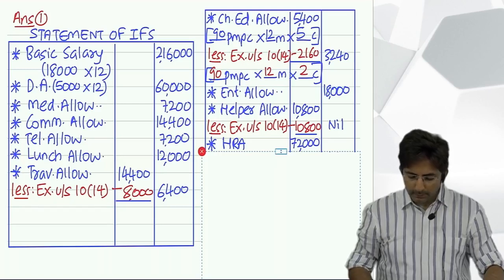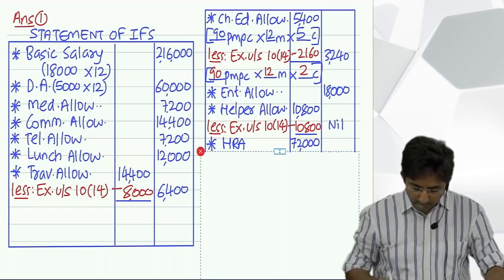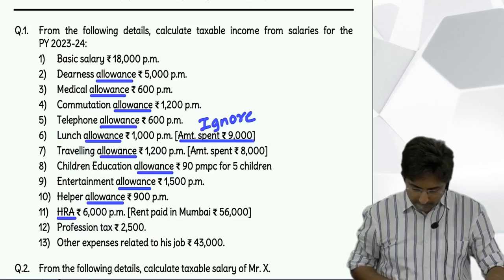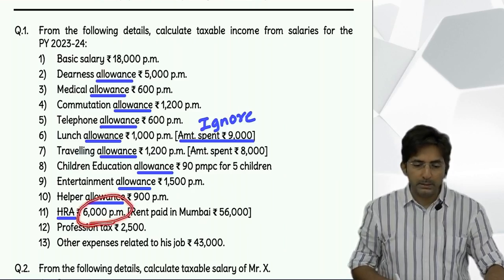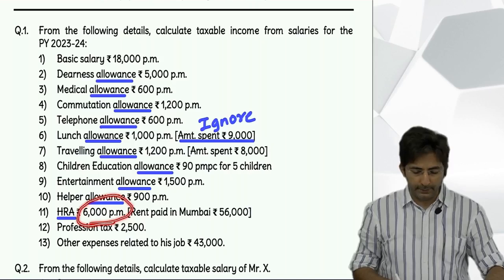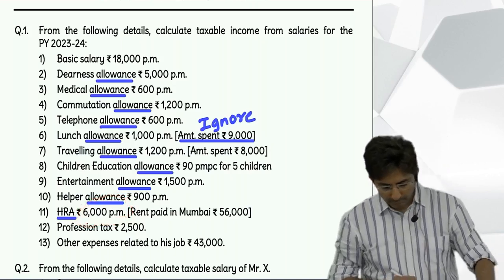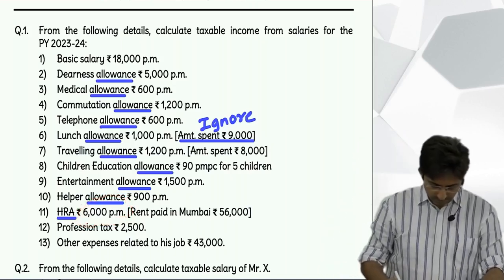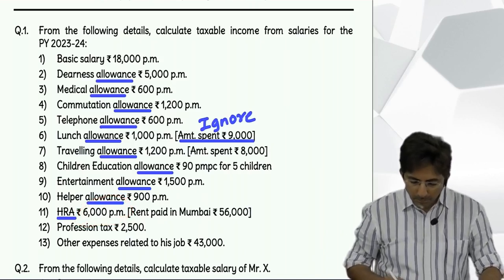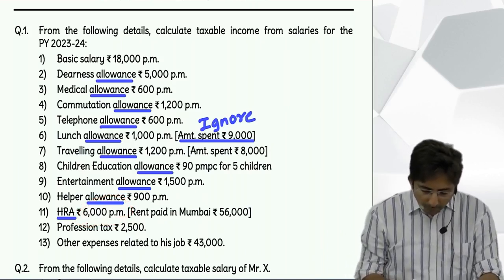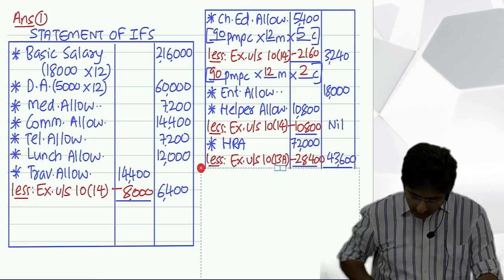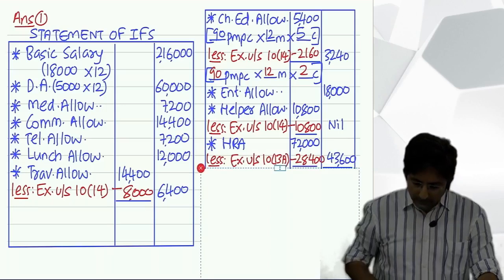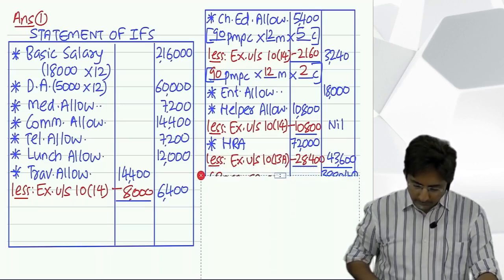HRA, what was the amount? 6,000 per month. So multiply by 12. You show the multiplication in the bracket: 6,000 multiplied by 12, that comes to 72,000. And then see what I have written: less exempt under section 10(13A).